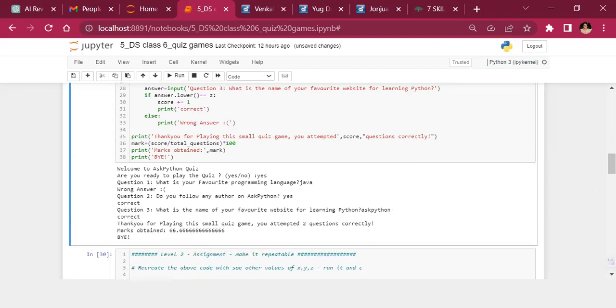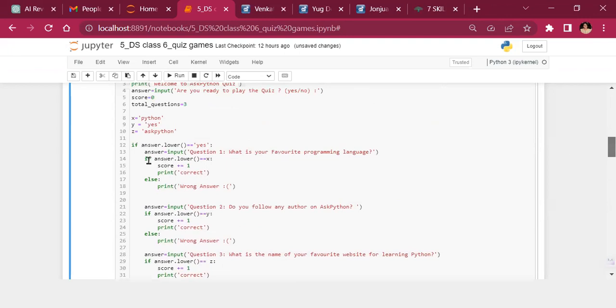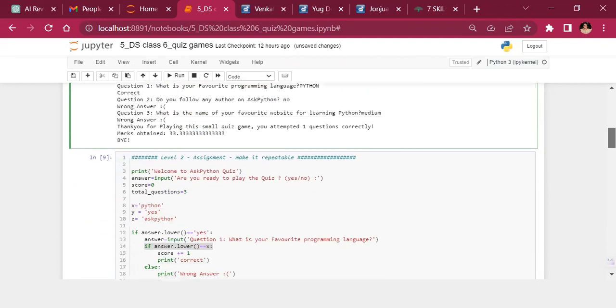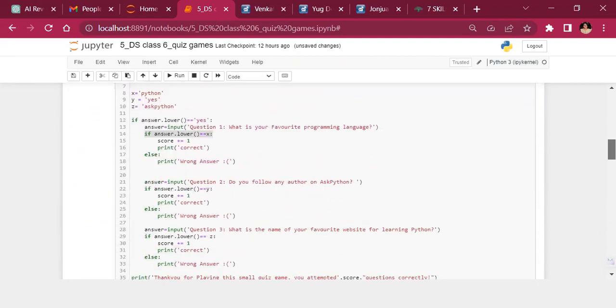So it has completed it, though I have not got the hard code here. So what is the difference? Here, if the answer lower is equal to X, and here what were we saying? If the answer lower is equal to python. So this makes the code easily repeatable.